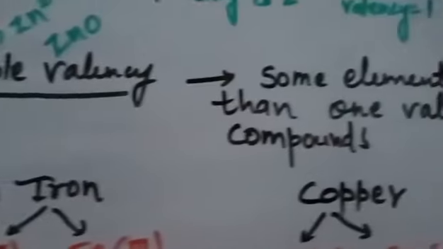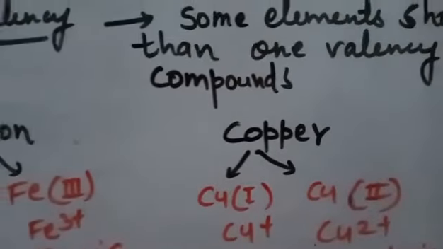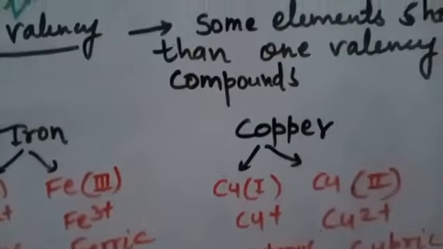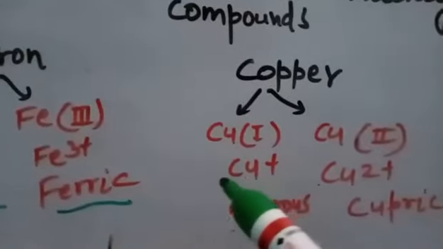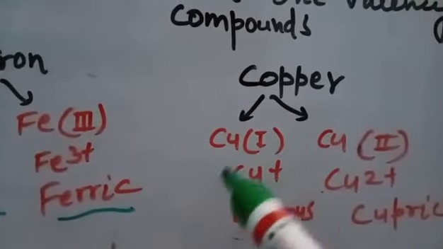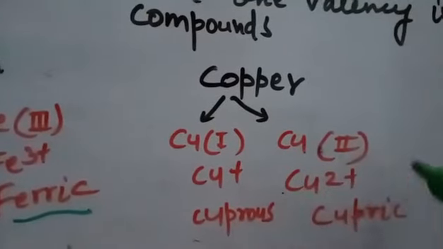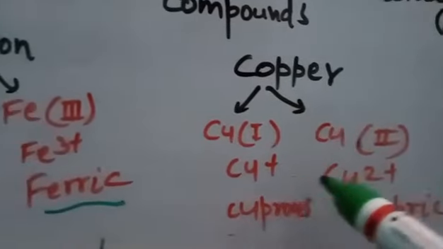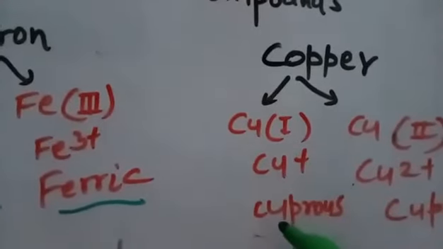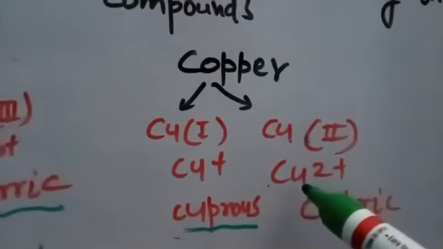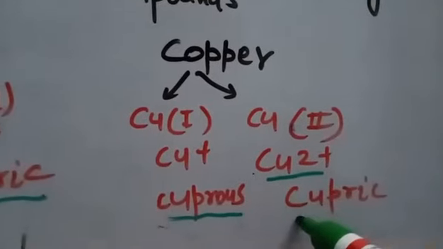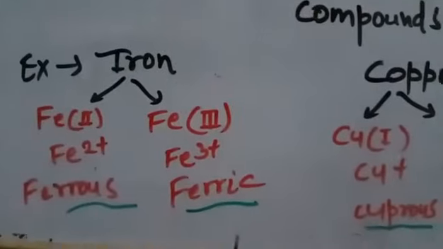Okay. Similarly, the copper element also shows two different valencies, that is Cu+ and Cu2+. What is the valency of Cu+ here? So here the valency is 1. Valency of copper ion is 1, and here valency of copper is 2. The copper which shows valency 1 is called cuprous, and the copper which shows valency 2 is called cupric. Just remember, it is very important.